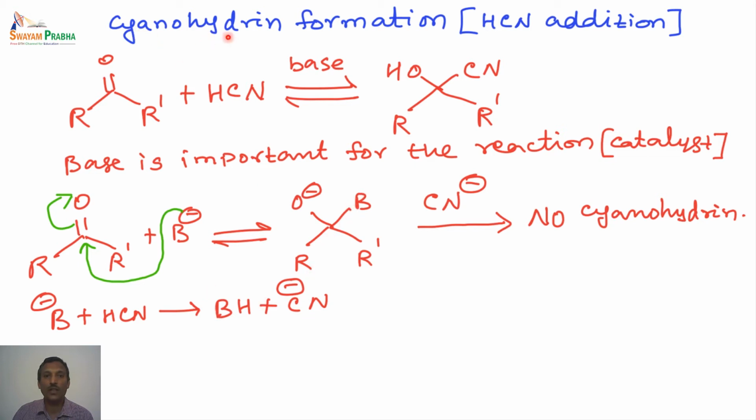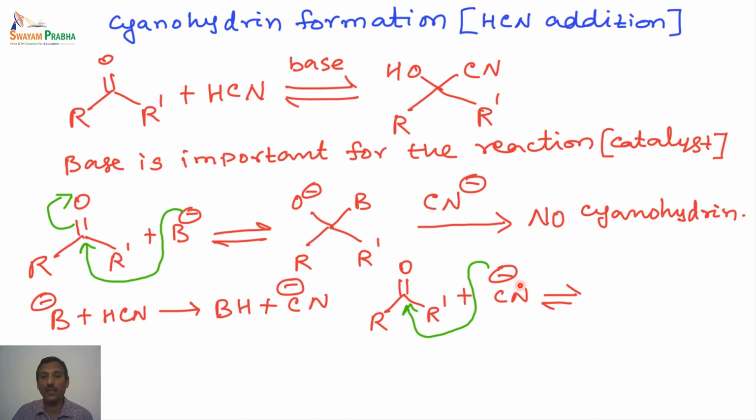In this particular cyanohydrin formation reaction, the base first abstracts a proton from the HCN. That is the reason this HCN reaction without the base cannot work effectively. So we need a base in the first step, and the base removes the proton to give BH and CN minus. Now once the CN minus is formed, it can attack this carbonyl carbon. Now this is a nucleophile and this is no longer a base.